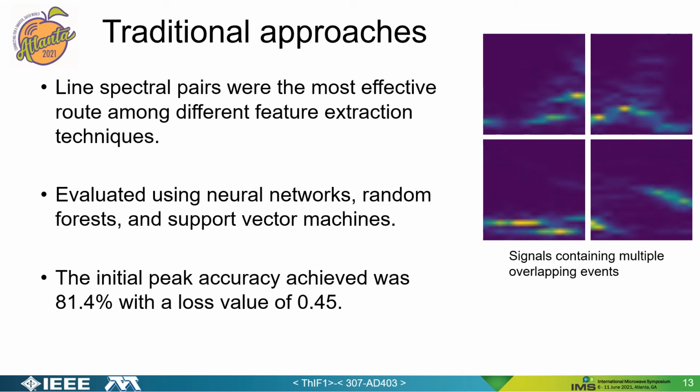Different methods were investigated. It was found that line spectral pairs were the most effective method for feature extraction. Now these are different than spectrograms, and they were evaluated in neural networks, random forest, and support vector machines. Line spectral pairs achieved a maximum accuracy of 81.4%, and it was achieved using random forest. We found that the same technique underperformed using both support vector machines and neural networks.